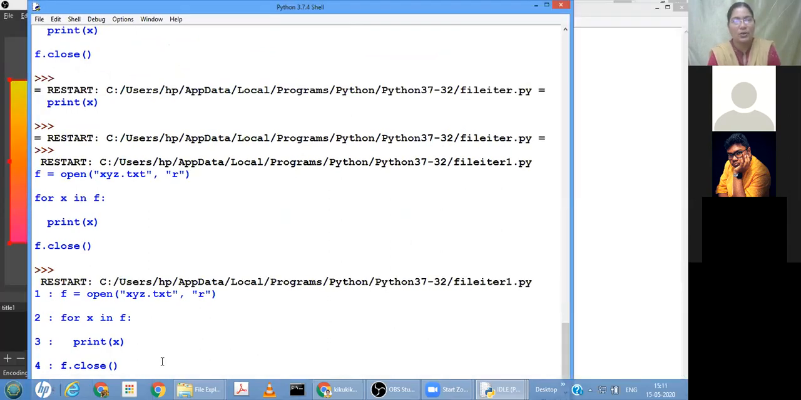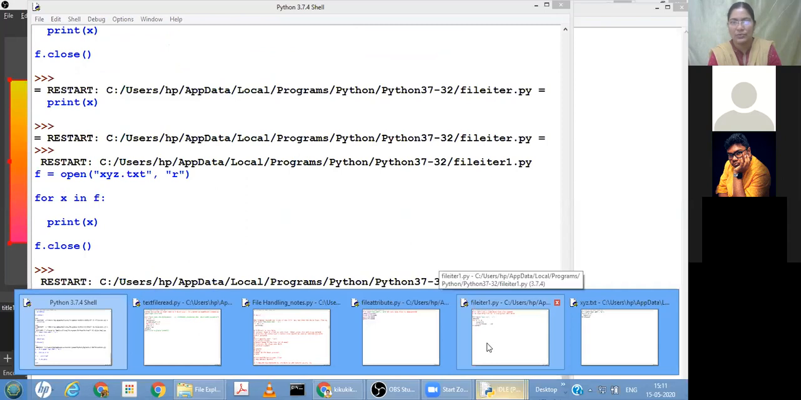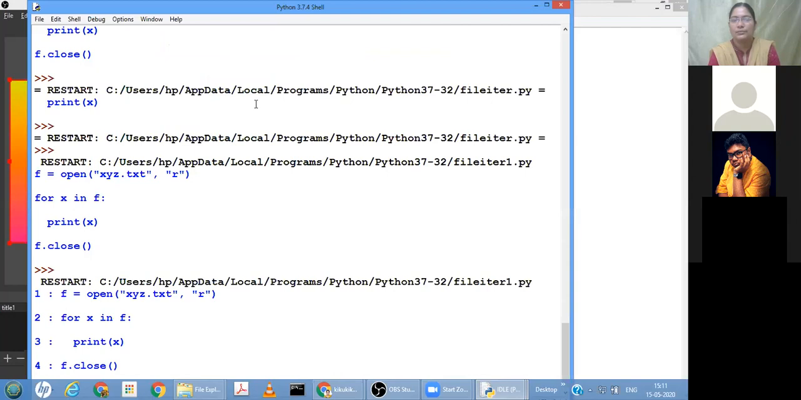Is it clear? Now we want to display only that particular line. Here count is 1, first line also displayed, second line also displayed, third line also displayed. So if my count is only 3, then only display that line. Otherwise don't display. So even if you are not using break, it will continue till the end of the file. Got it? We got only the third line.